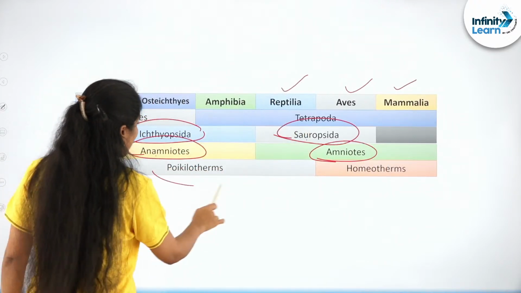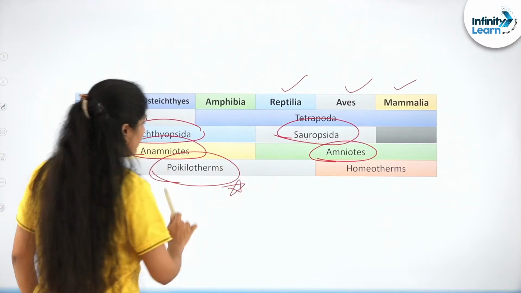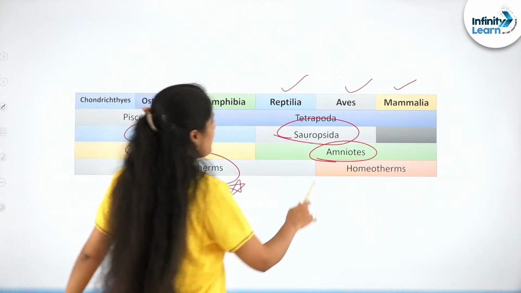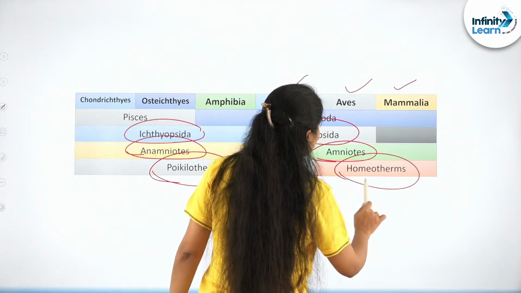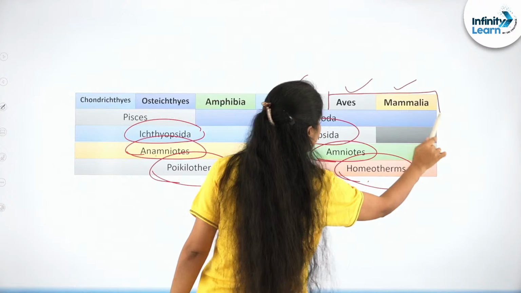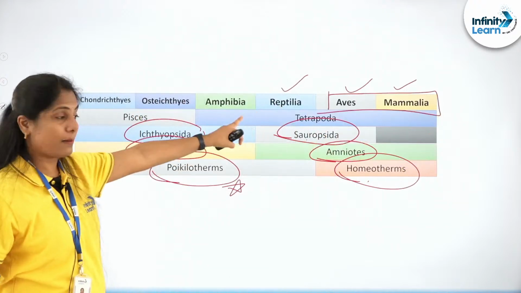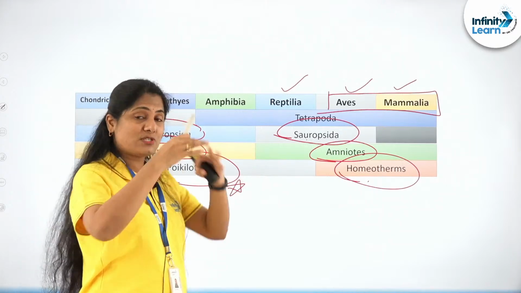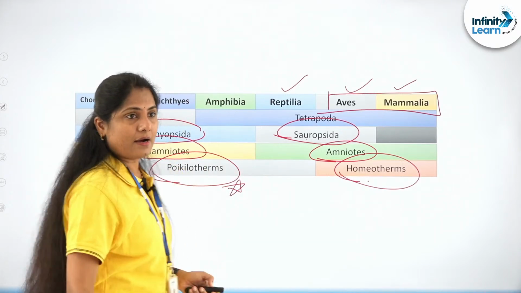And then we have poikilotherms, important point, the cold-blooded ones, which covers Pisces, amphibians, and reptilia. Homeotherms will be just the aves and mammalia, right? Reptiles will again be poikilotherms. These are characteristics which can be combined and given, right?